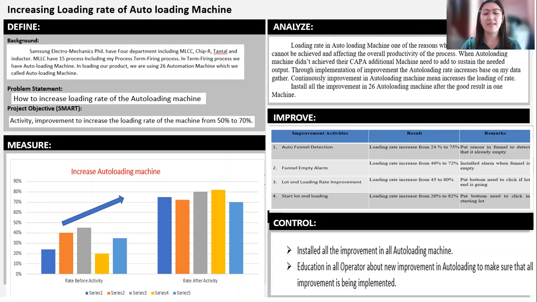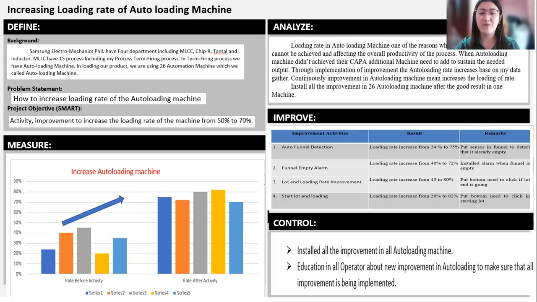Through my analysis, as I said, after all the activities that were implemented in our process, it increases the loading rate. The problem that we encounter is, if the loading rate is low, we need to add additional machines, meaning we need to add the machine and the manpower.